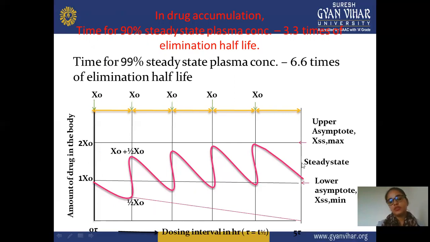So this is a peak of your graph, and this graph will show the lower asymptote, that is the minimum steady state concentration, and this is the upper asymptote, that is the maximum steady state concentration. We are plotting dosing interval in hours versus amount of a drug in your body.